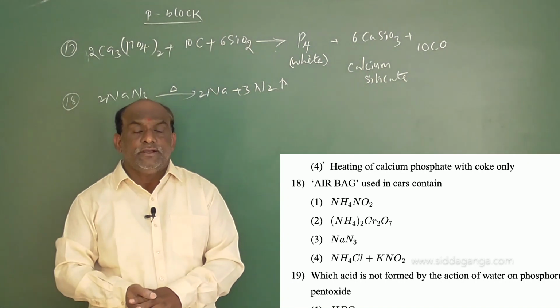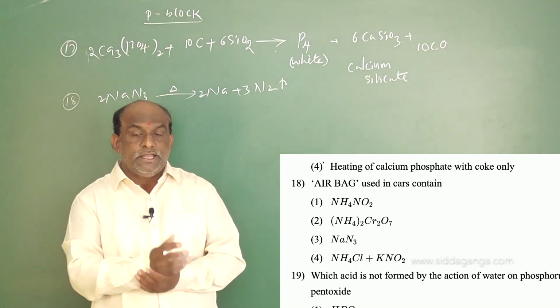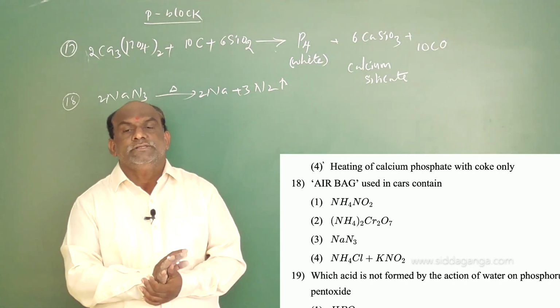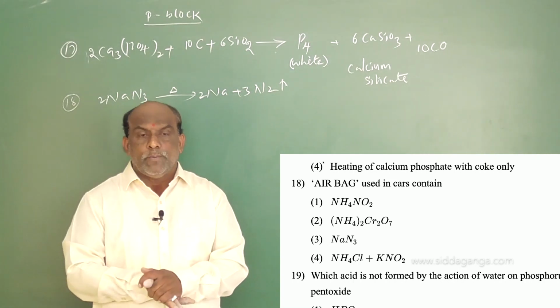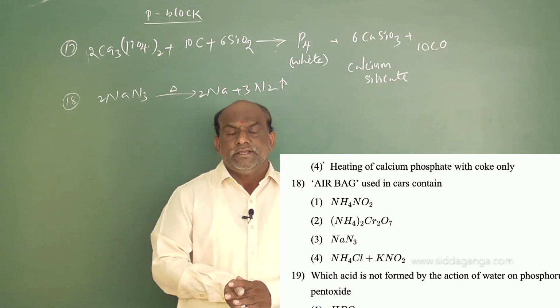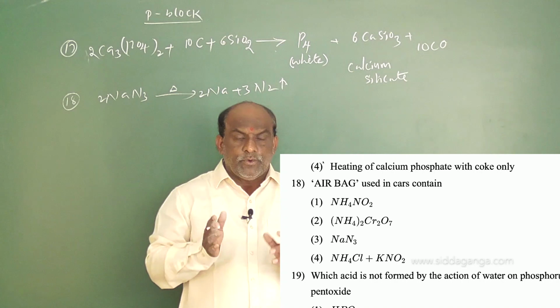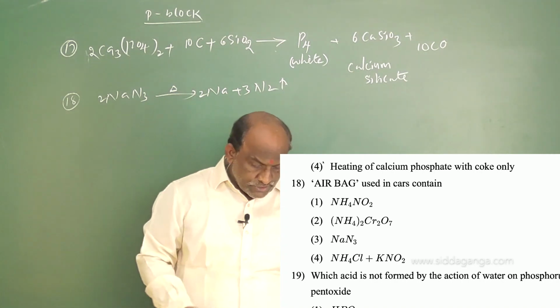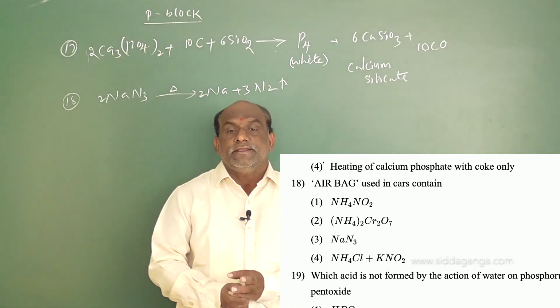Due to the liberation of dinitrogen gas, the compound used in airbags is sodium azide, because it spontaneously decomposes to liberate N2 gas, and it forms a bag to protect human lives. Clear it is. So for question number 18, option number 3 is the right answer.